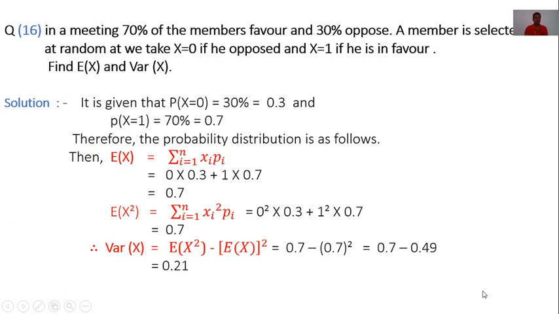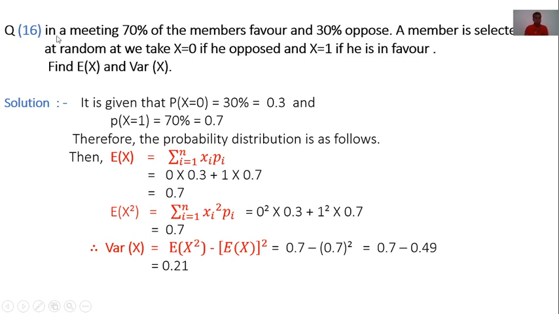Now next example. In a meeting, 70% of the members favor and 30% oppose. A member is selected at random. We take x is equal to 0 if he opposed, and x is equal to 1 if he is in favor. Find E of x and variance of x.